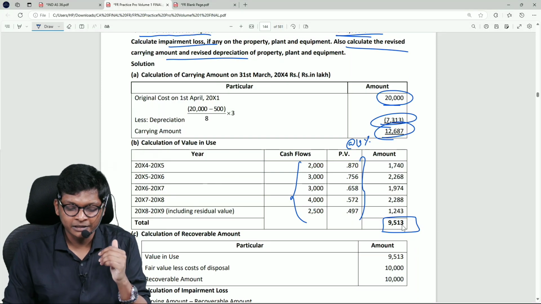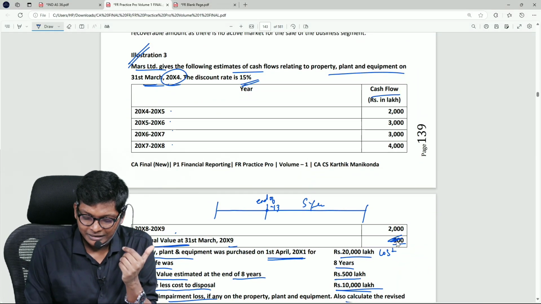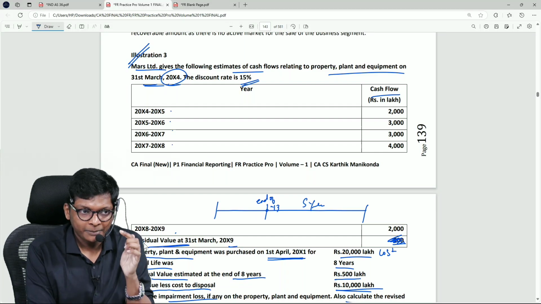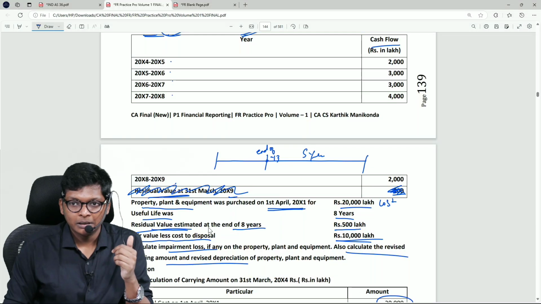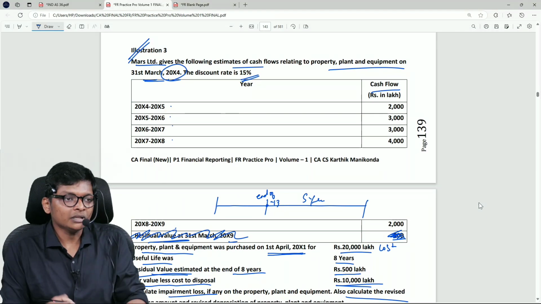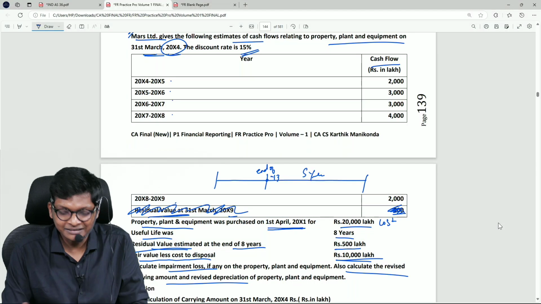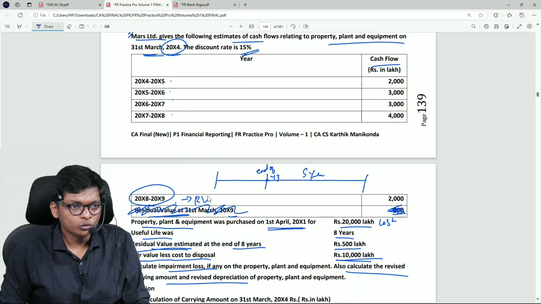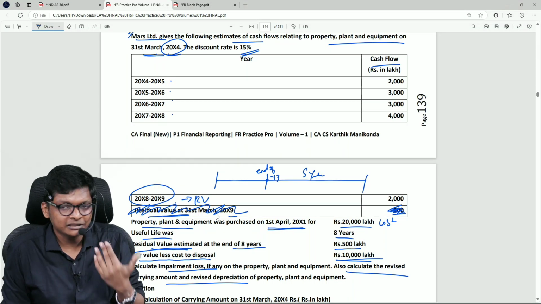Common mistake I will tell you, when they are doing cash flow, they will forget residual value. This table you will not forget because it is given here. But in most sums he will not give it here. He will give it only below, but still you have to take residual value that you will get, or the other assumption you can take is this cash flow includes residual value. But in this question it is clearly given in the table itself, so that is one thing people forget.